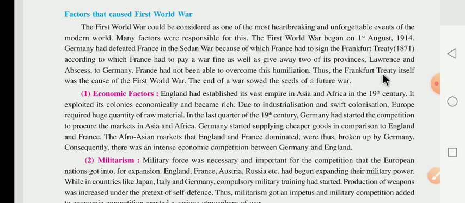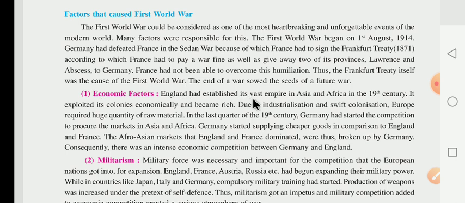Thus, the Frankfurt Treaty itself was a cause of the First World War. Which is the treaty that caused the First World War? The Frankfurt Treaty between France and Germany is also a cause of the First World War. The end of a war sowed the seeds of the future war. Now, the first factor is the economic factor.